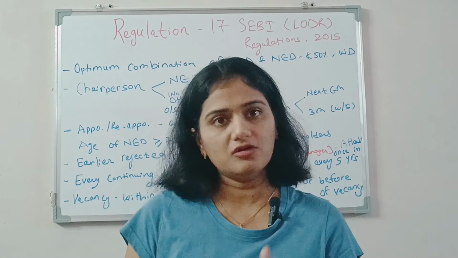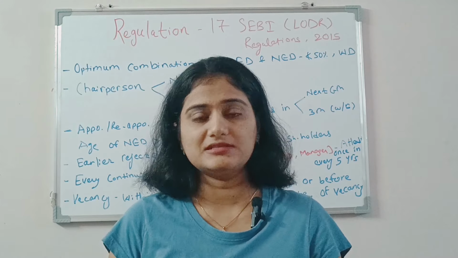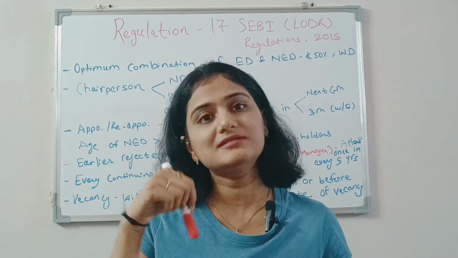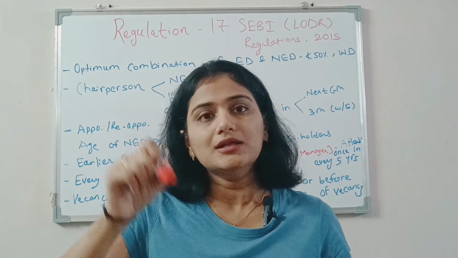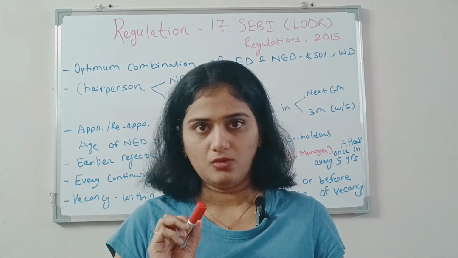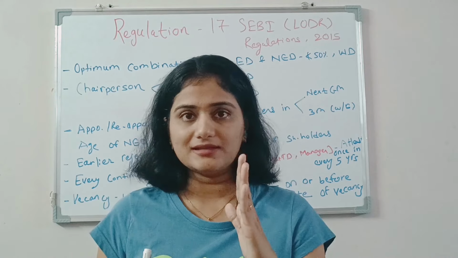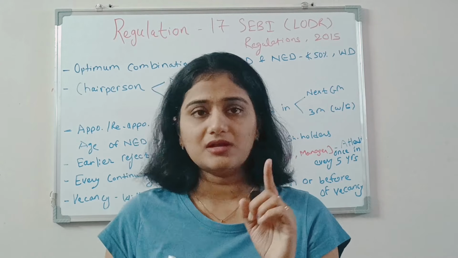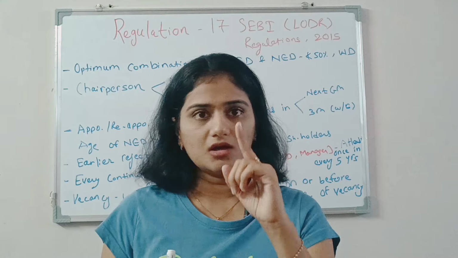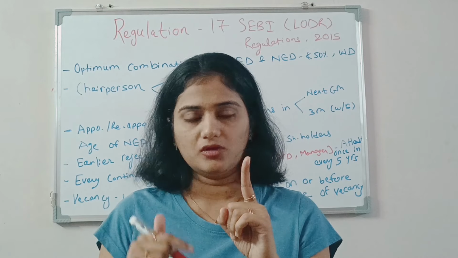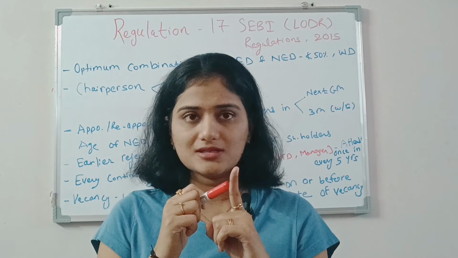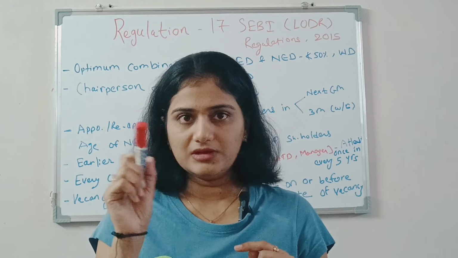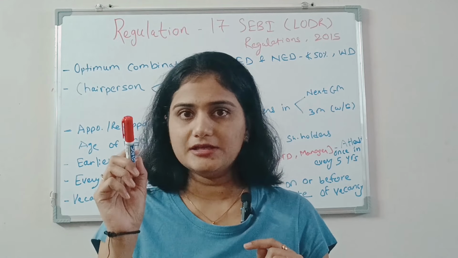Let me give you an example. We will continue with the example of Reliance Industries Limited. For example, there is Mr. A who is an independent director, and his tenure is getting expired on say 30th September 2024. I am giving just an example. Post his leaving, the remaining directors will be 13. Since the chairman is an executive director and promoter, 50% will be applicable, right? 50% IDs should be there.